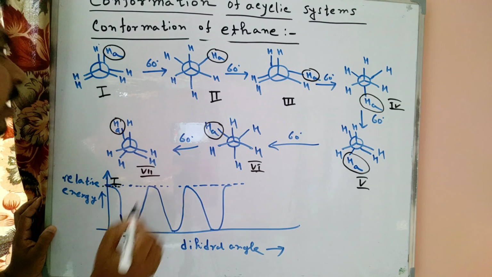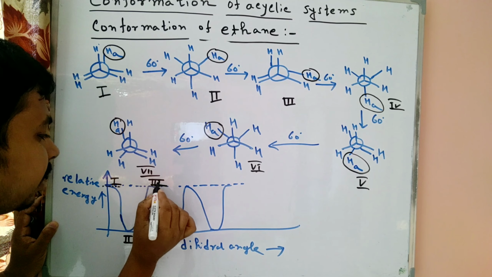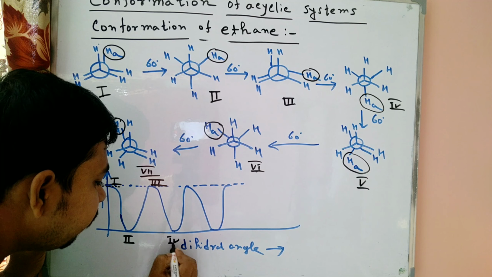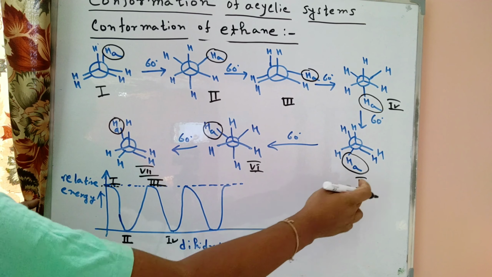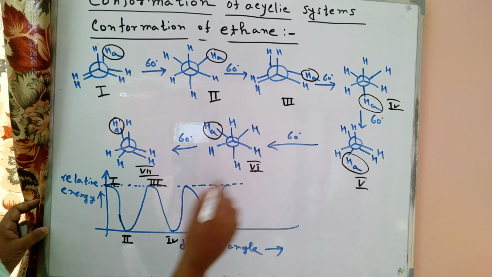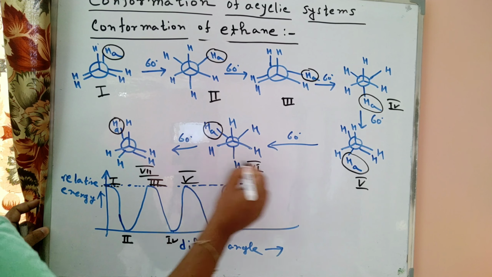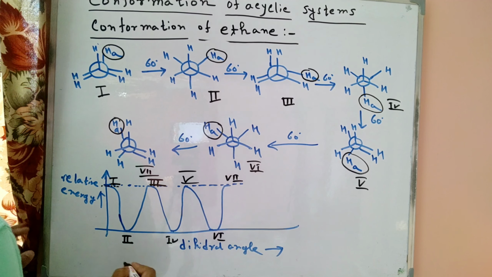So 2 is present here, and 3 we place here, and 4, the staggered conformer, is present here. Then 5 increases the repulsion, so 5 and 6, and here 7, we can easily say.